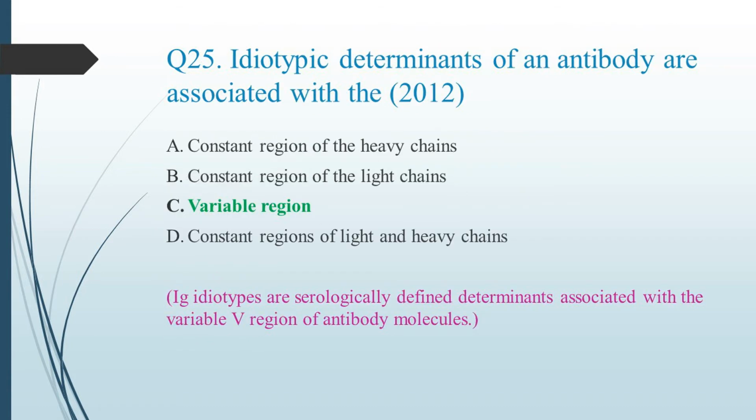Question number 25 is, idiotypic determinants of an antibody are associated with the. So immunoglobulin idiotypes are serologically defined determinants associated with the variable V region of antibody molecules. So option C, variable region, is the correct answer.